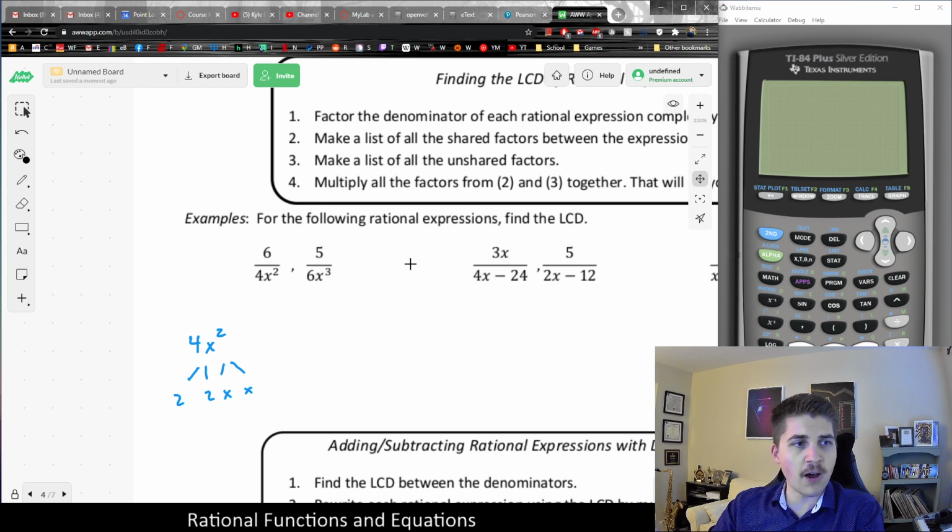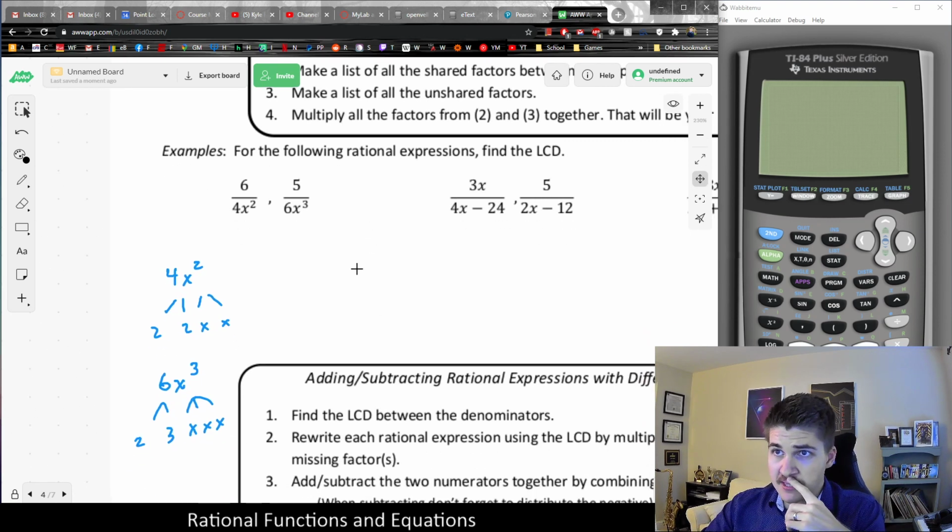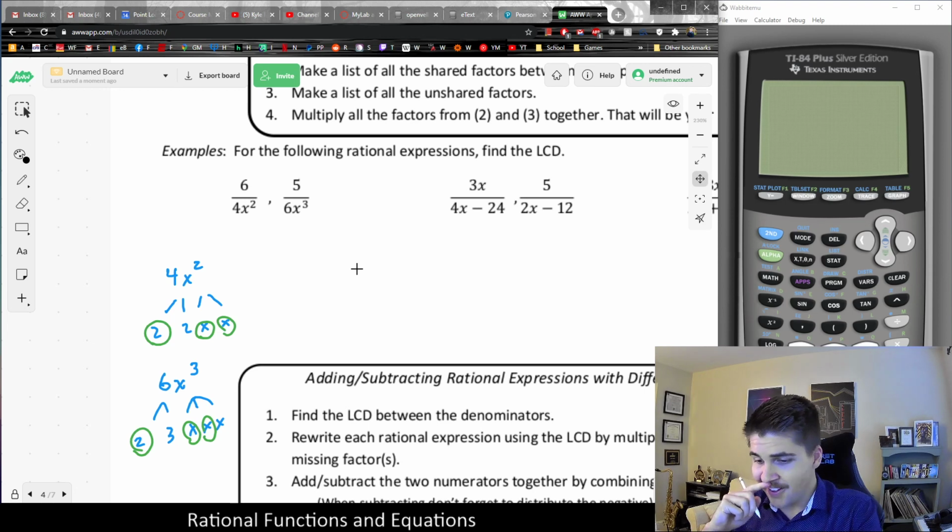So I could look at it as, well, two of the factors I know here, two of the factors I don't know. When it comes to 6x cubed, 6 factors as 2 times 3, and x cubed is, of course, x times x times x. And I could apply that same sort of thinking to figure out what the LCD is, because clearly 2 is a shared factor, as are 2 x's. Those are all shared factors in green. And then the unshared factors I'll do in purple would be 2, 3, and x.